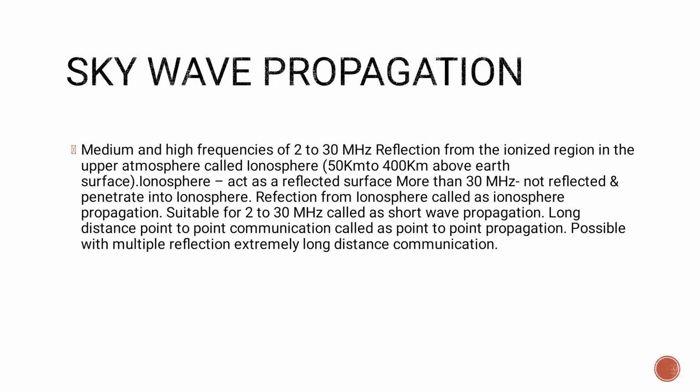Skywave propagation. Medium and high frequencies of 2 to 30 MHz are reflected from the ionized region in the upper atmosphere called the ionosphere. The ionosphere acts as a reflecting surface below 30 MHz; above 30 MHz, waves are not reflected and penetrate the ionosphere. The reflection from the ionosphere is called ionospheric propagation, suitable for 2 to 30 MHz, called short wave propagation, and long distance point to point communication.